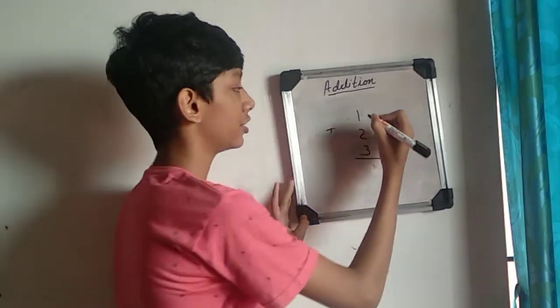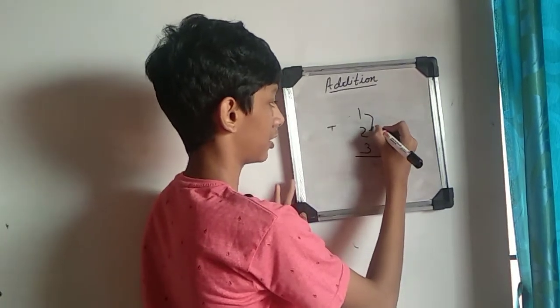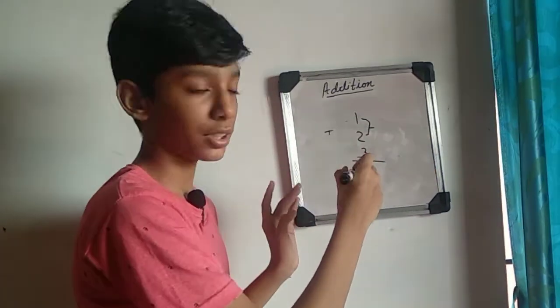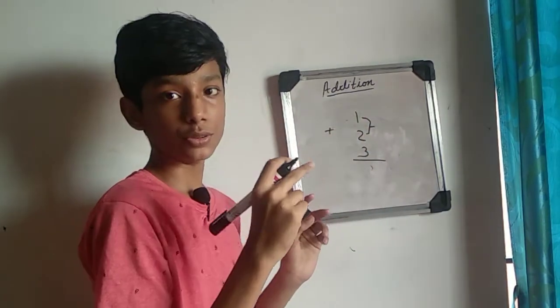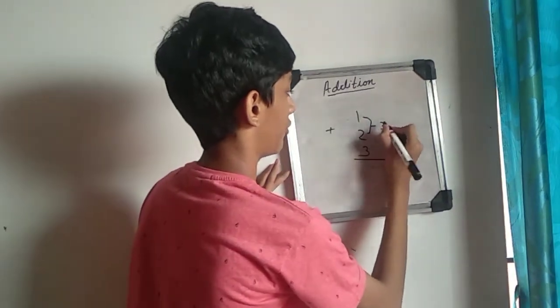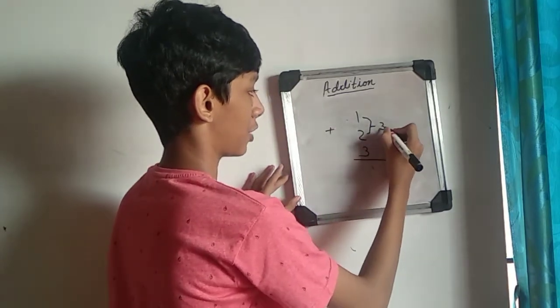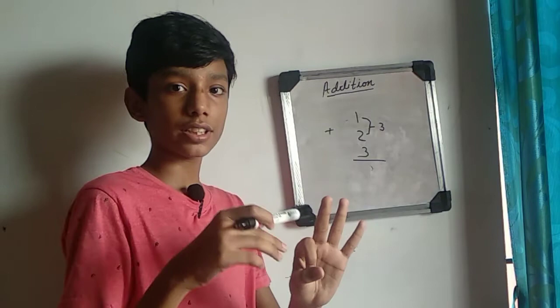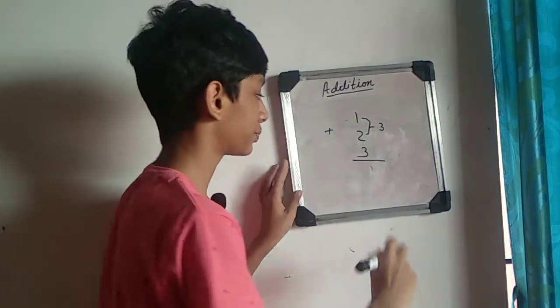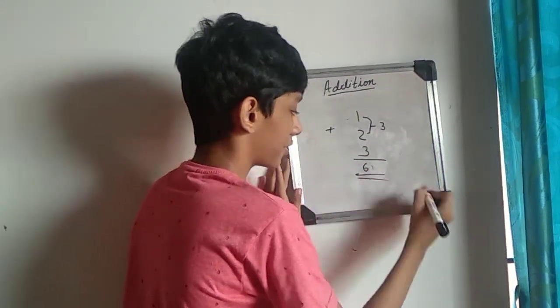We have to add these 2 numbers first. When we add, 1 plus 2, it is equal to 3. Then we have to add this number to this: 3 plus 3. Keep 3 in mind, and after 3 it is 4, 5, 6. So the answer is 6.